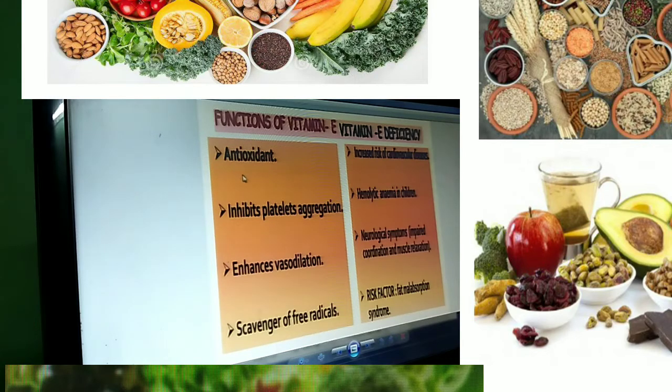Next, how it functions in our body. It is an antioxidant and it inhibits platelet aggregation. Aggregation means grouping. When all the platelets come together and group, it will block the way. So it helps in protecting the platelets from aggregating. It enhances vasodilation. Vaso refers to the heart, the auricles and ventricles dilating, which helps in a proper heartbeat.